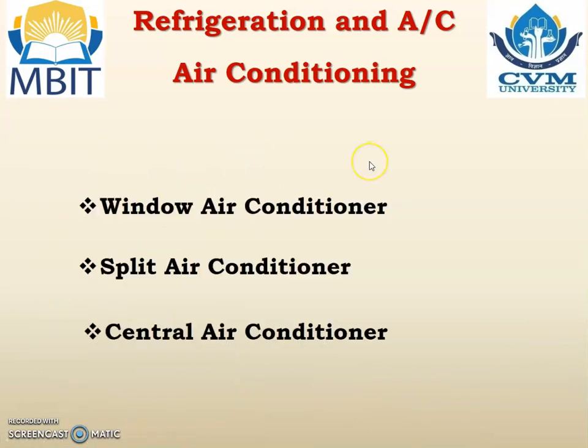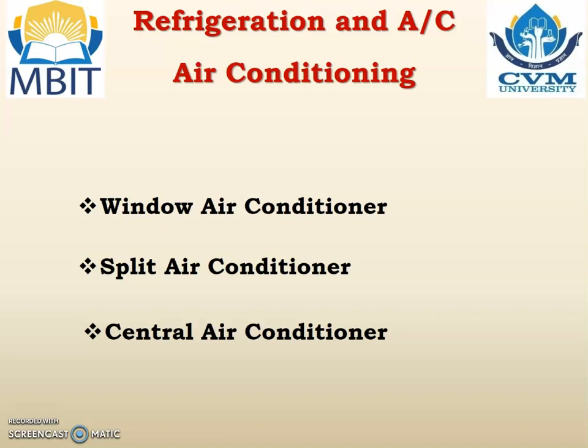Now we are going to study 3 types of air conditioners one by one. One is the window AC, another is the split AC, and the third is the central air conditioning system. Window AC, we know, is fitted in a particular window. In the split AC, the air conditioning system is divided into 2 parts.